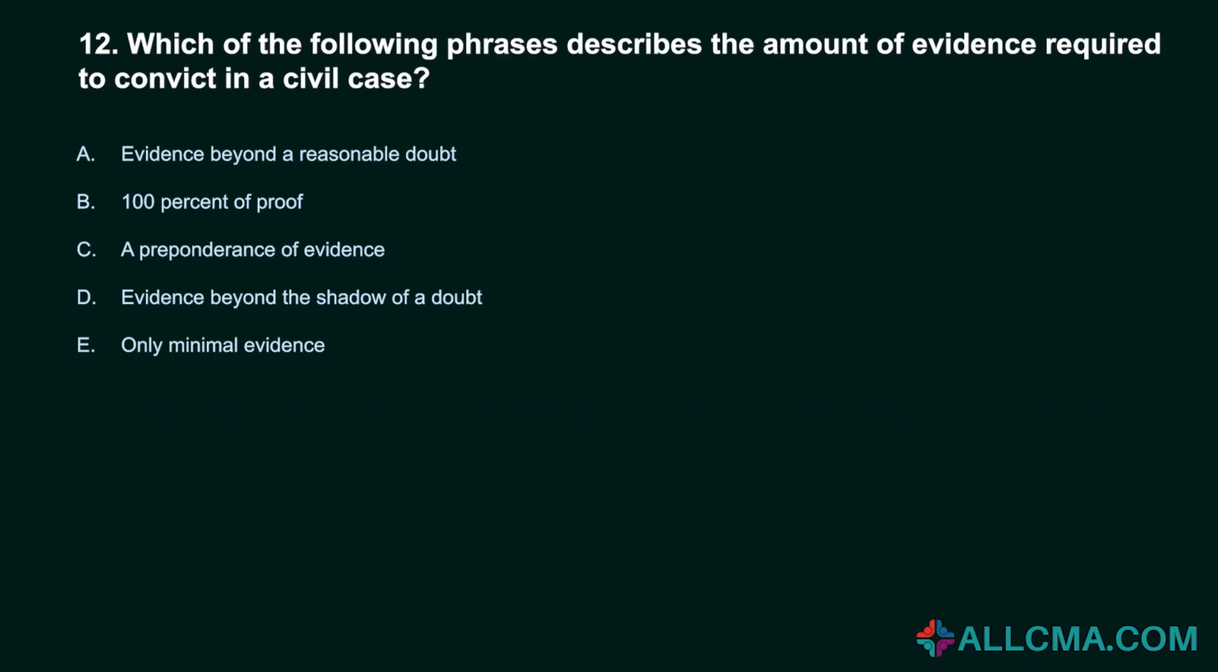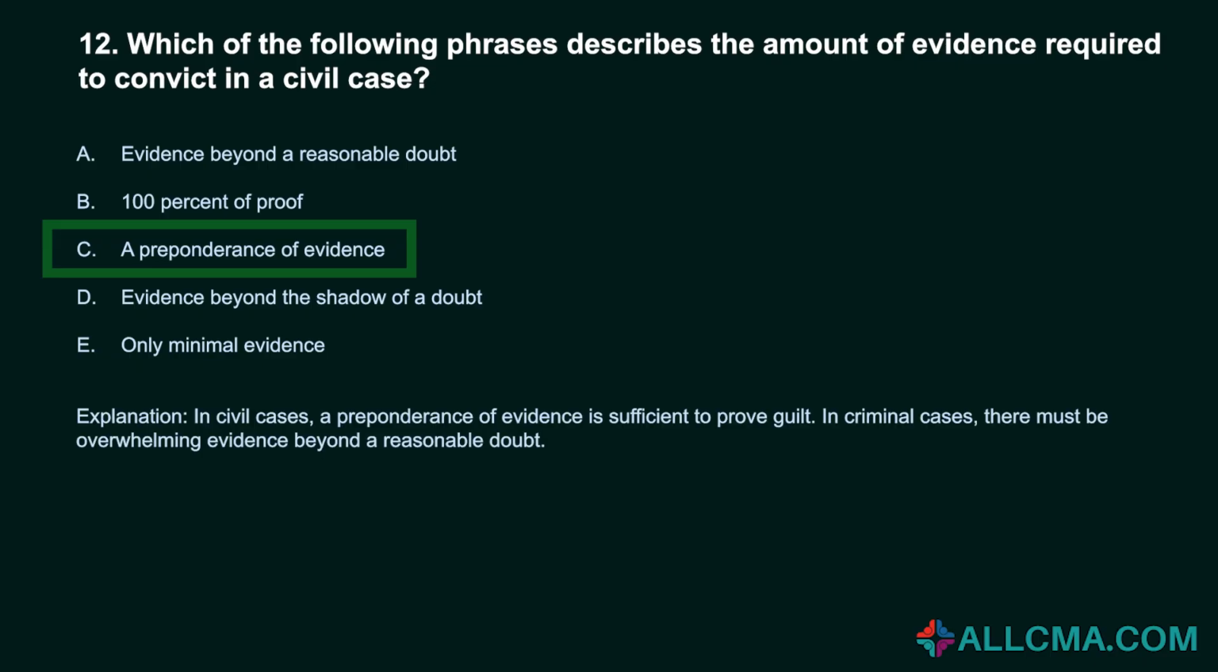12. Which of the following phrases describes the amount of evidence required to convict in a civil case? A. Evidence beyond a reasonable doubt. B. 100% of proof. C. A preponderance of evidence. D. Evidence beyond the shadow of a doubt. E. Only minimal evidence. Correct answer, C. A preponderance of evidence. In civil cases, a preponderance of evidence is sufficient to prove guilt. In criminal cases, there must be overwhelming evidence beyond a reasonable doubt.